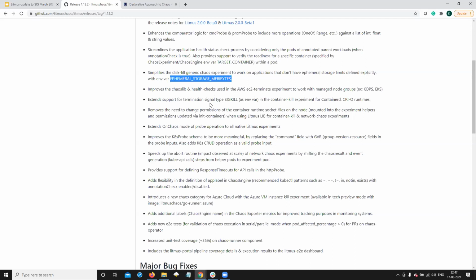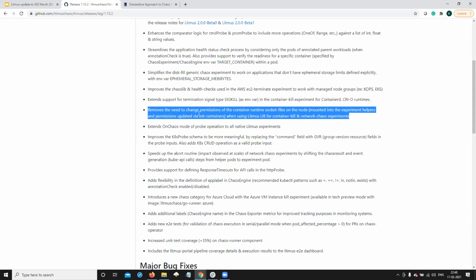We're also supporting different types of termination signals for the containers. This was already supported for Docker runtime. Now we've extended that for Containerd and CRI-O runtimes as well. So there is a termination signal environment variable again, where you can specify whether you want a SIGTERM or a SIGKILL. These are the two signals that we support today. You can use that and inflict the right kind of chaos that you want in your environment.